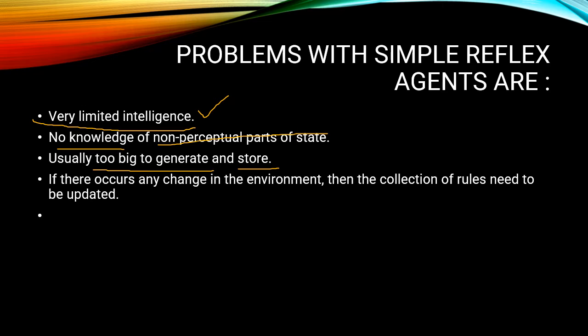If there are any changes in the environment, then the collection of rules needs to be updated, because the agent works on the condition rule. It performs the action only if the condition is true. So if there are changes in the environment, in some cases we need to change and update our rules. These are the problems faced in a simple reflex agent.